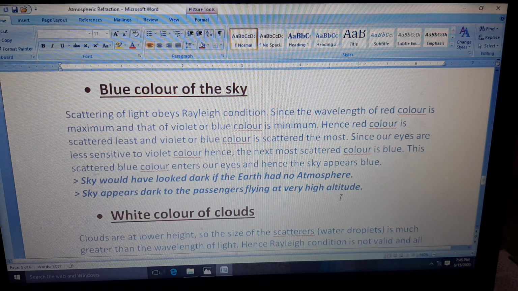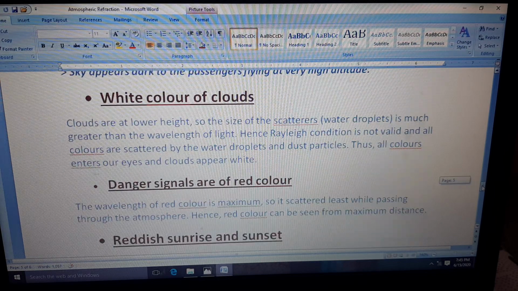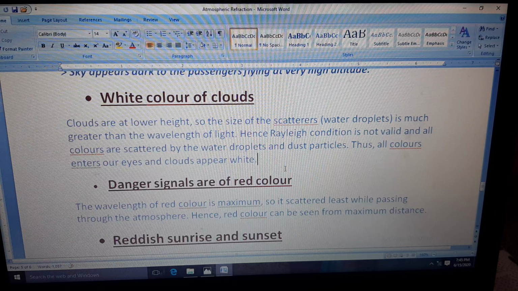Now move to the next one, the white color of the clouds. Why do the clouds appear white to us? See, clouds are at lower height, so the scatterers are much greater than the wavelength of light. As we have discussed earlier, if the size of the scatterer is larger, then the Rayleigh condition is not valid there. And since the Rayleigh condition is not valid, we are not dependent upon that, and that means it will scatter all lights equally. That is why the clouds appear white to us and not of different colors.